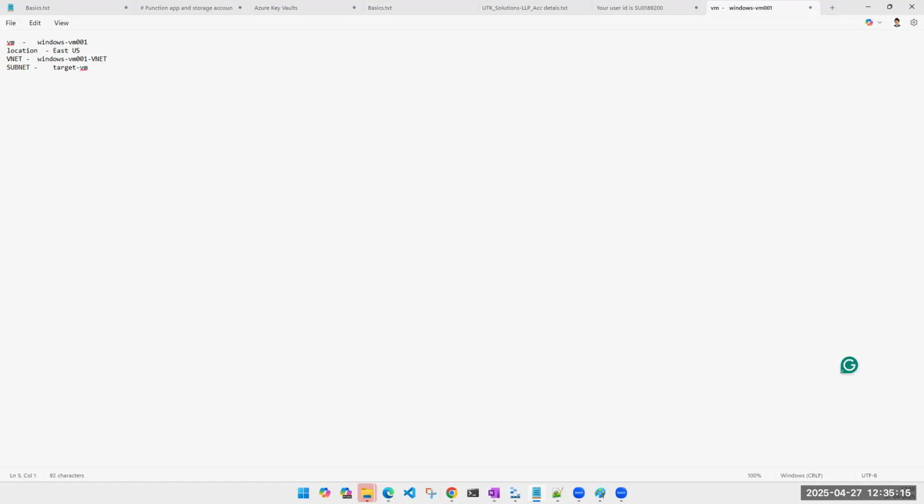The subnet name is target VM. Don't get confused with the name, guys, because this was my personal practice, so I didn't bother about the name. Otherwise, you never name a subnet in which you write VM or something like this. Don't ever do that. It confuses a lot. For example, my VNet's name is VM001 Windows hyphen VM hyphen VNet. This is my VNet's name. This is my subnet's name. So don't ever do that. When you are practicing, you have the whole week, so make sure you always follow naming conventions. Give a sensible name to your operating system, to your VNet, to your subnet, etc.